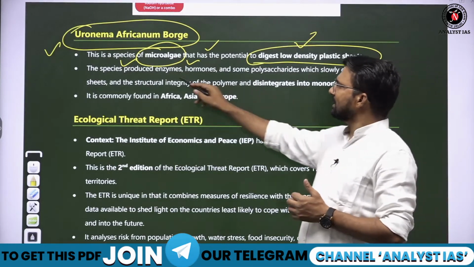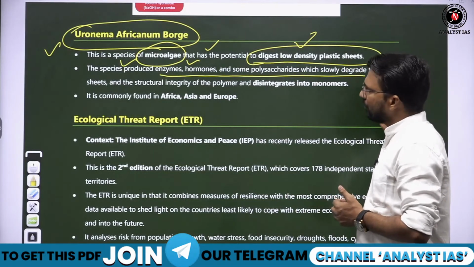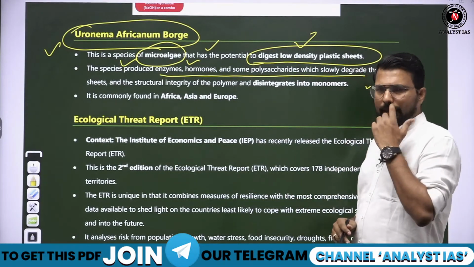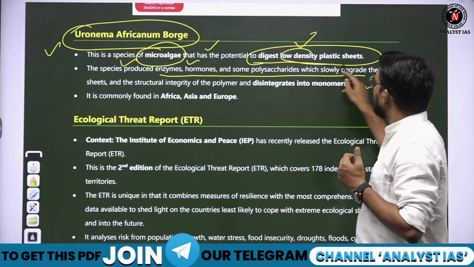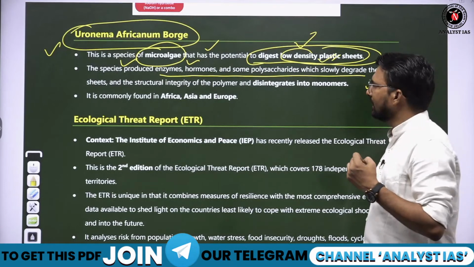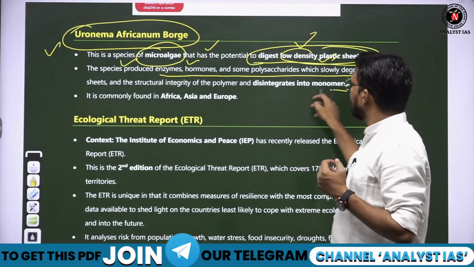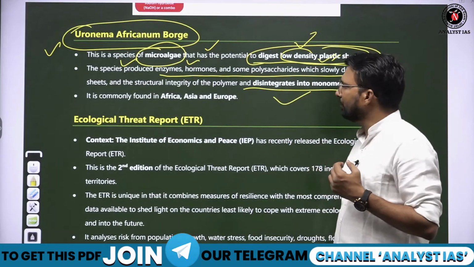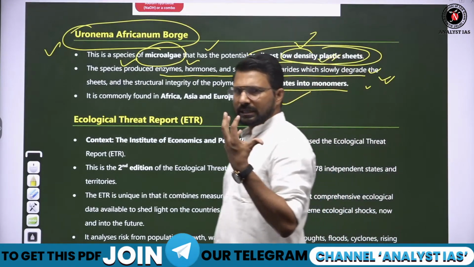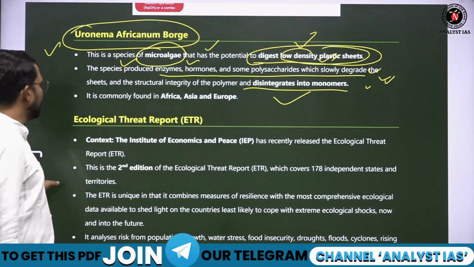So this species basically produces some enzymes which slowly dissolve the low density plastic sheet. Remember this, low density. If the density is high, this won't work basically. Fine. So they disintegrate into monomers. Polymers से उनको monomers में convert कर देते हैं. Then we can easily remove the plastic.